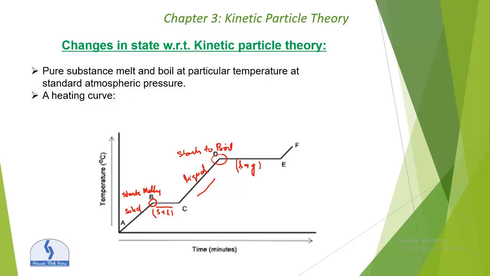If a substance is heated in an open container, gas escapes out. But if we are using a sealed tube, then the temperature of the gas between E and F will continue to rise and the particles will move more quickly. Okay. So melting and boiling are used to determine the purity of the substance. So this is the heating curve. I hope you understand this topic, right?